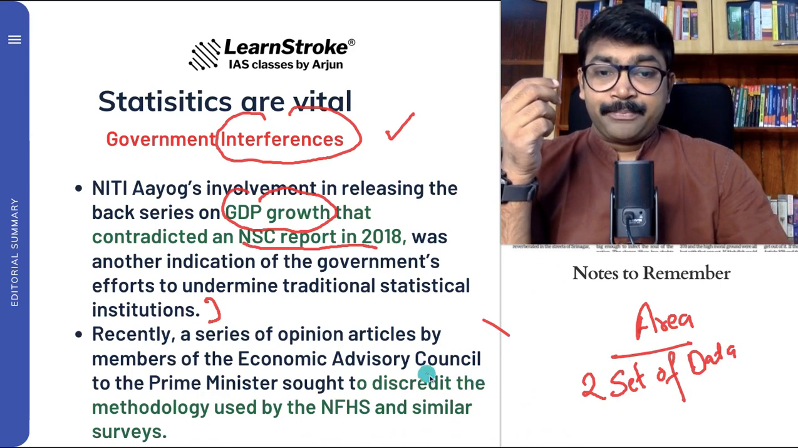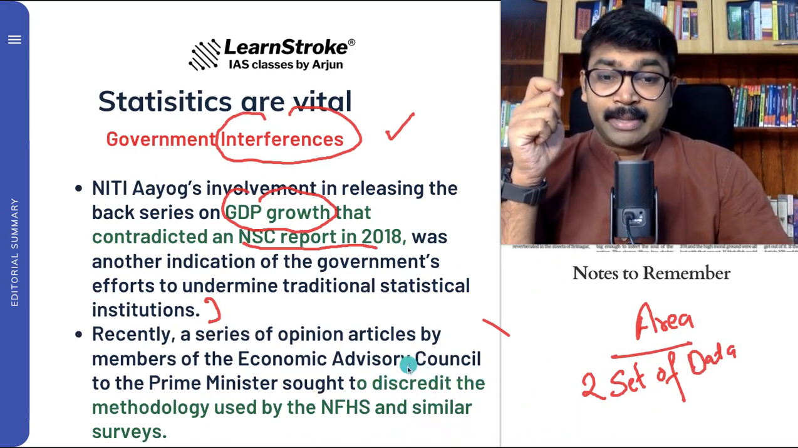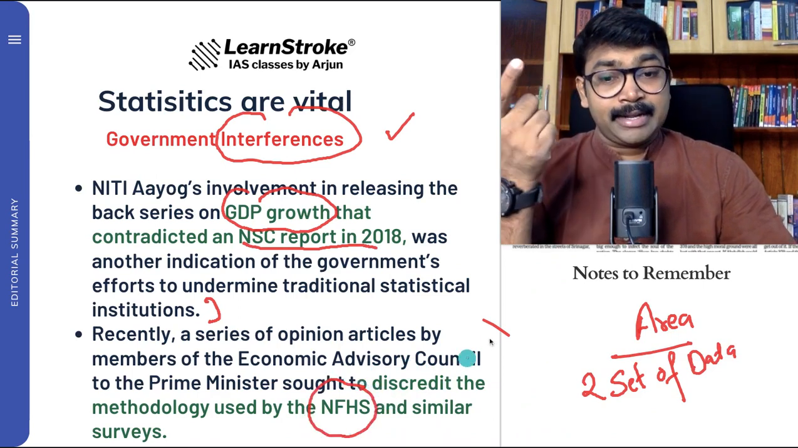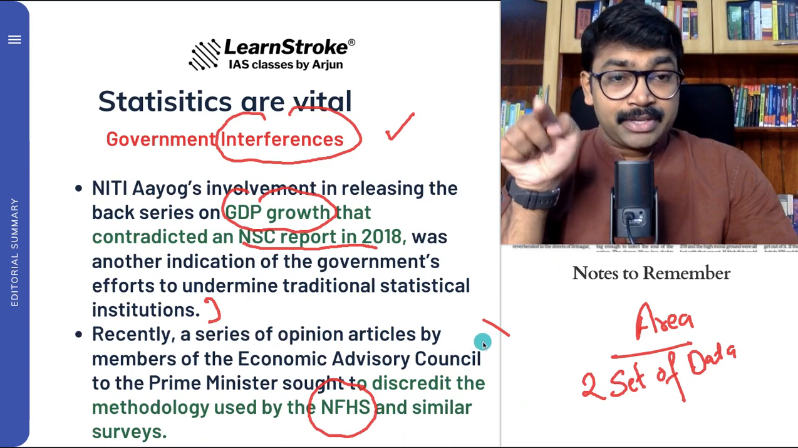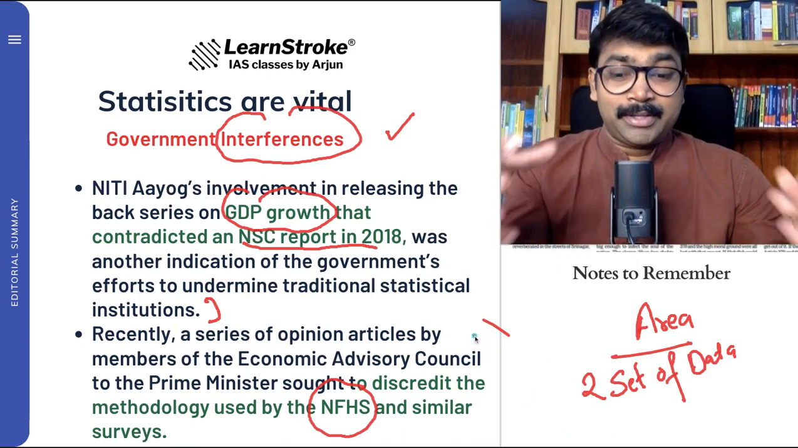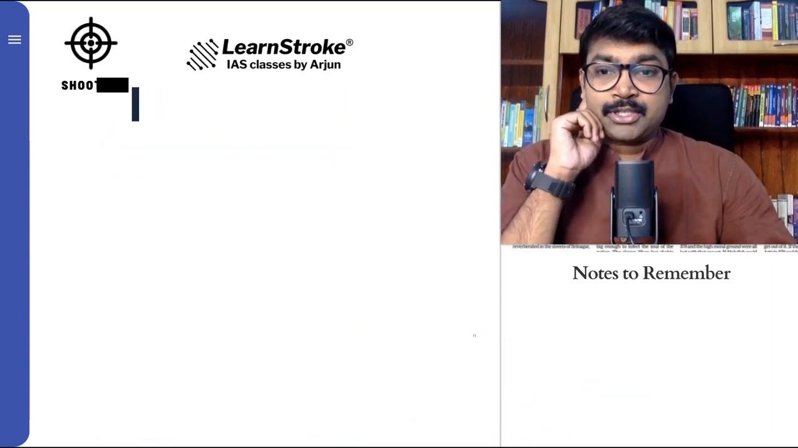And even the Economic Advisory Council to the Prime Minister sought to discredit the methodology used by NFHS. So on one side, the government is discrediting NFHS, and on the other side, NFHS is saying that the government data is not correct. So the basic difference is the debate between these organizations. So have a strong idea regarding this.